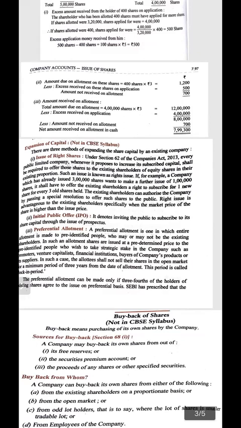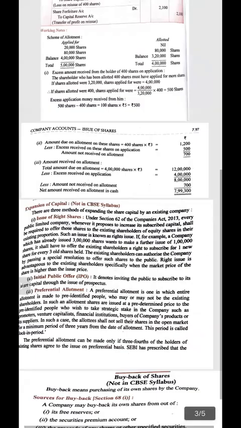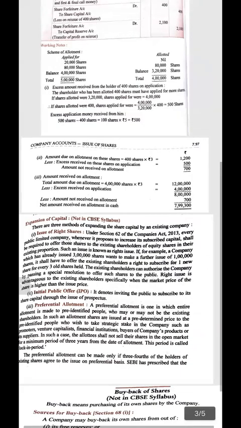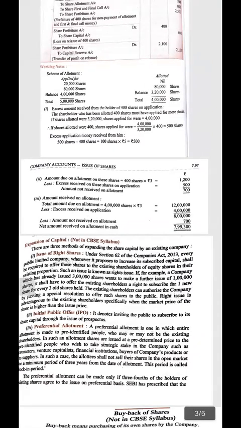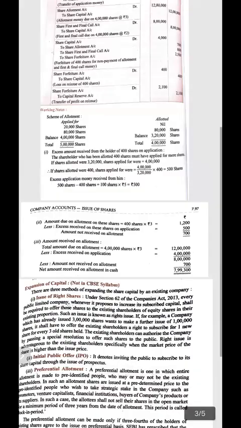That's all for the day. We have completed the chapter today. We have completed each and every theoretical aspect as well as practical aspect of the chapter. Now you have to read each and every point in the back exercise, in the introduction that is given in the theoretical part, and each and every example that is given for the practical numericals.